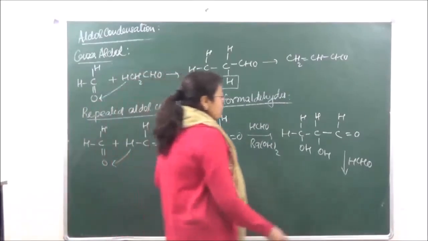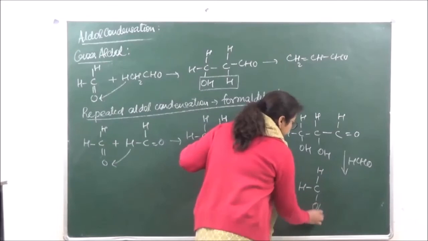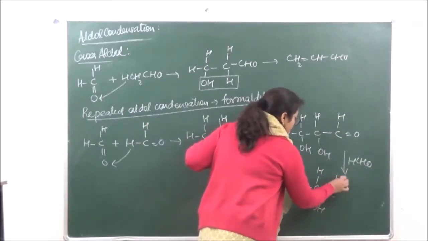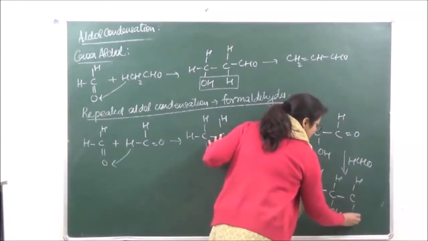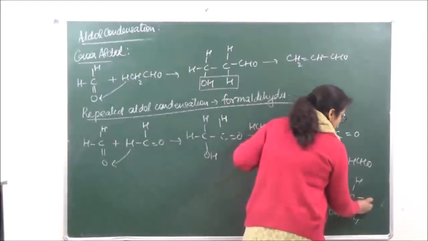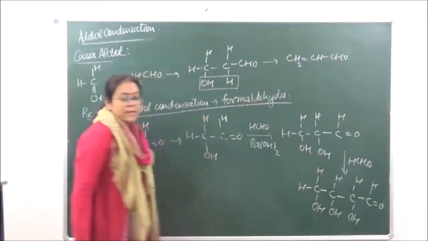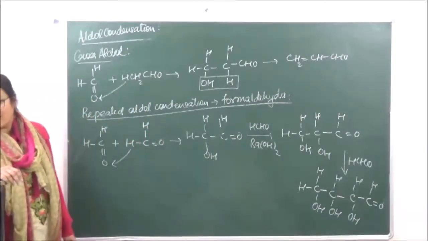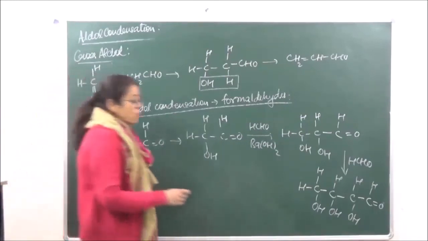Okay? This is going to give us HCH. So repeated condensation can take place in the case of formaldehyde, right? So this is going to form a kind of polymer which is known as formose.